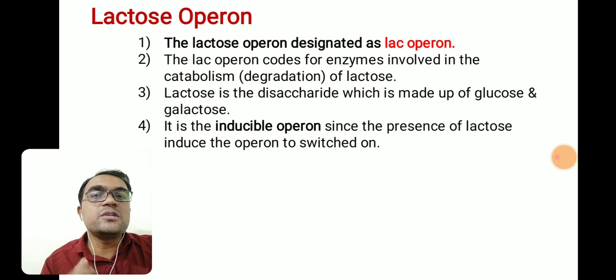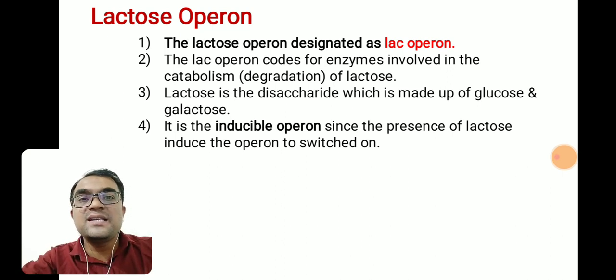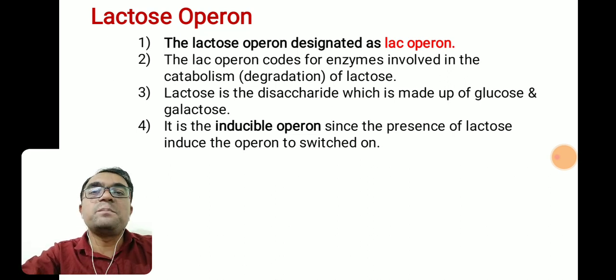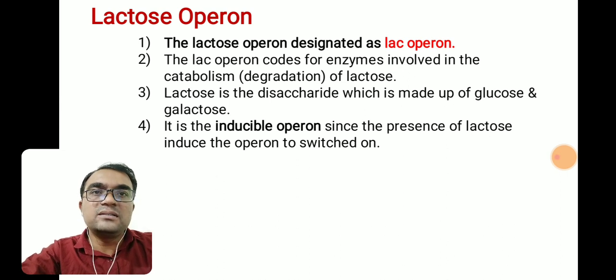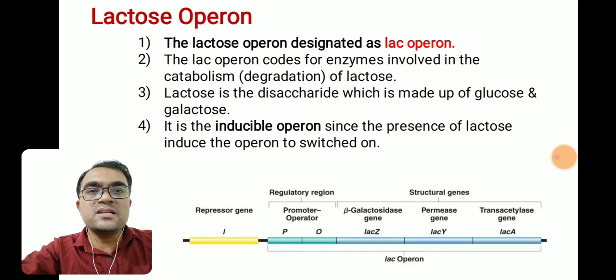It is an inducible operon. Why is it called an inducible operon? Because the presence of lactose induces the operon to become active, or to be switched on. That means in the presence of lactose only, the Lac Operon will remain active. In the absence of lactose, obviously it will remain inactive or switched off. Therefore it can be called an inducible operon.